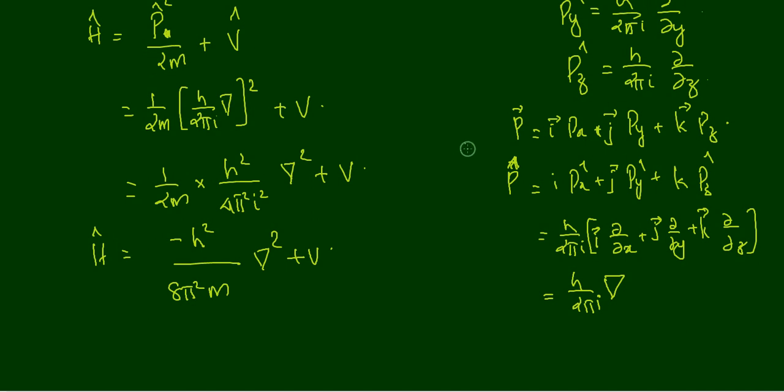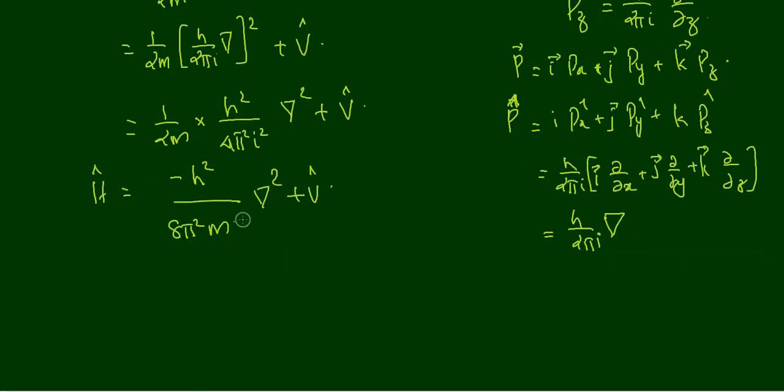Okay. If we are precisely writing it, V is the multiplier operator. We can write it like this, or if we want to express it as a multiplier operator, then we can represent V cap itself here. V cap with any function means V multiplied by that function. So H cap is equal to minus h square divided by 8 pi square del square plus the potential energy operator. So we have the total energy operator also here now.